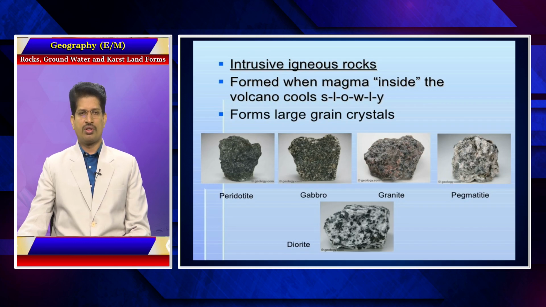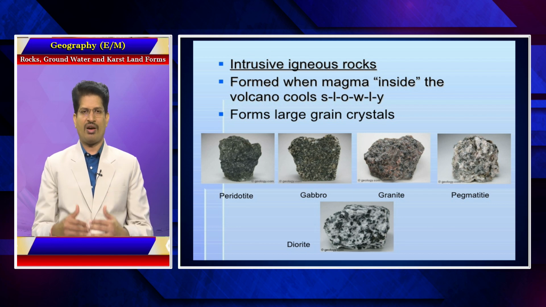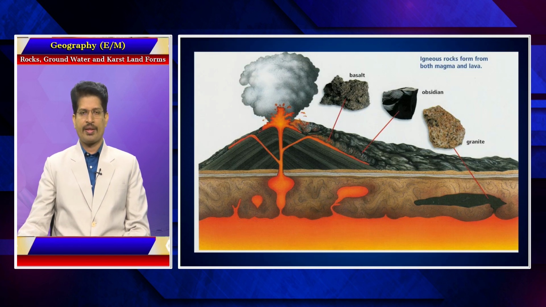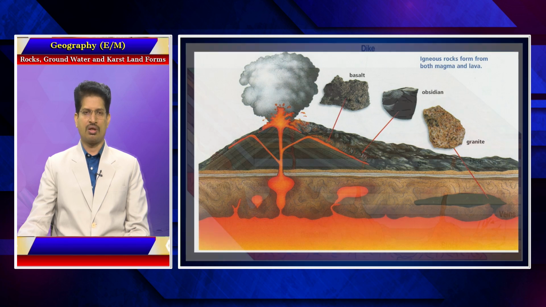Intrusive igneous rocks are formed when magma solidifies very slowly, because of which the crystal size is large, which I have discussed with you. So igneous rocks are formed both from magma and lava. You need to keep that in mind, because both magma and lava have their source in molten rock.